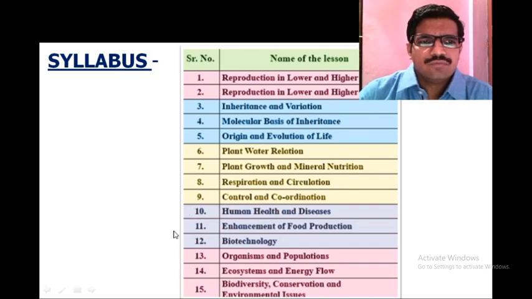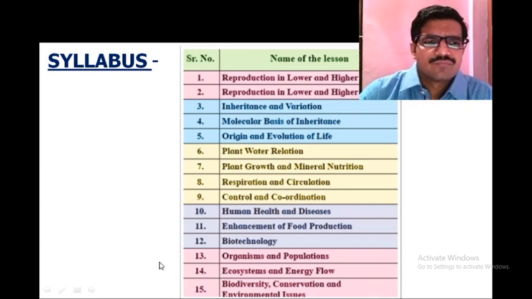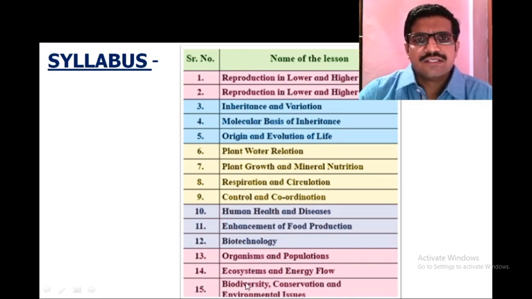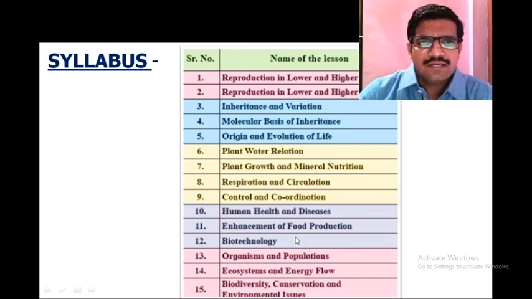Unit number 4, that is chapters number 10 to 12: human health and diseases, enhancement of food production, and biotechnology. Unit number 5, chapters number 13 to 15: organisms and population, ecosystem and energy flow, biodiversity, conservation and environmental issues. This is regarding the syllabus.